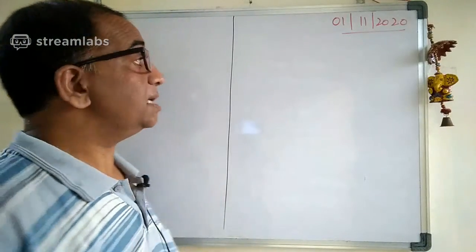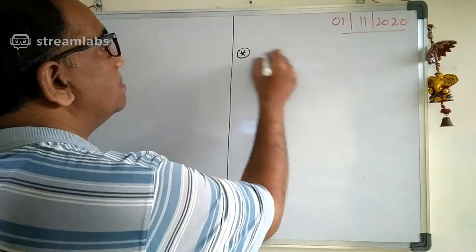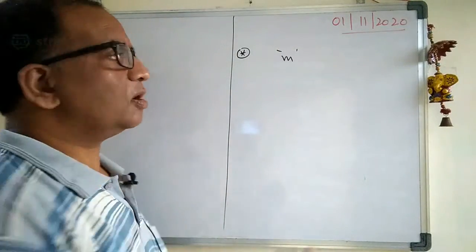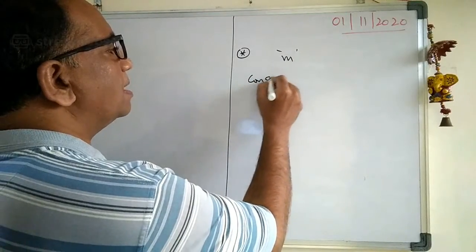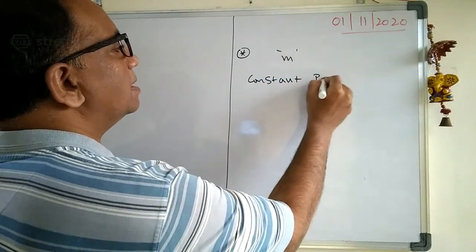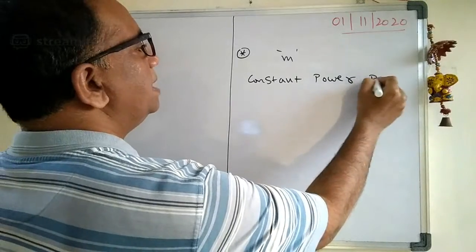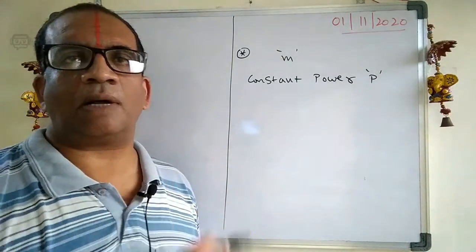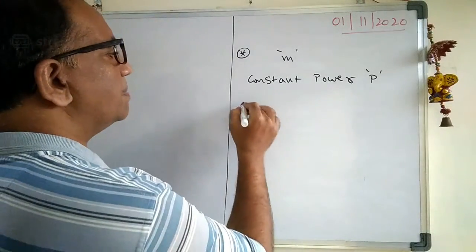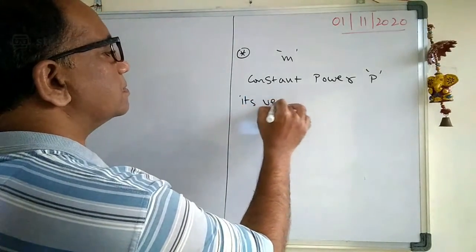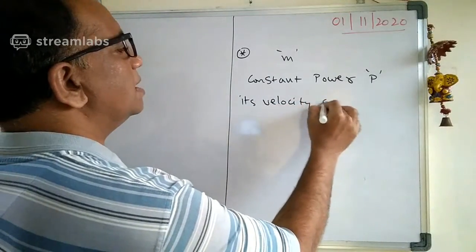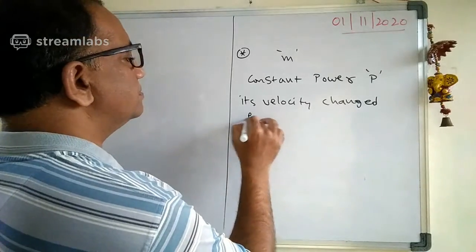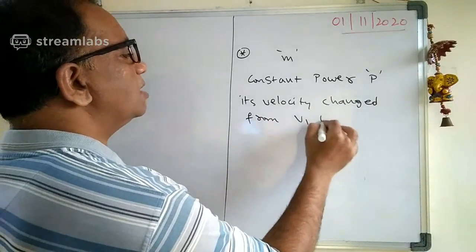Let us say a body of mass m is there. A constant power P is acting on that mass. See carefully what happened: its velocity changed from V1 to V2.